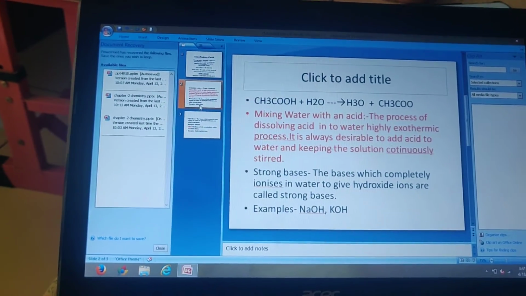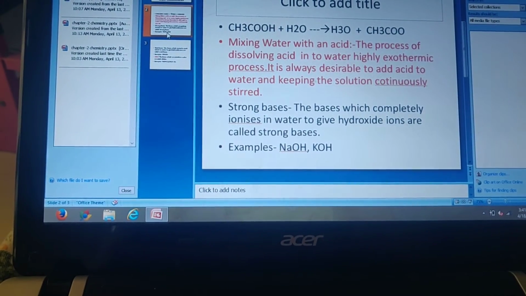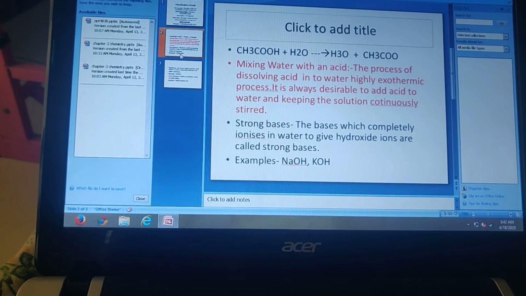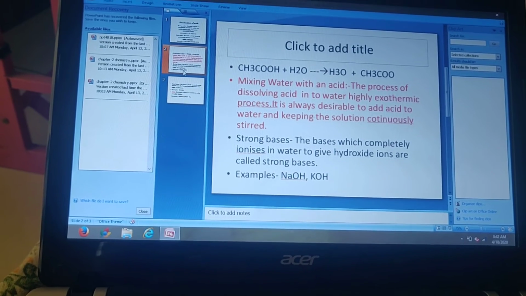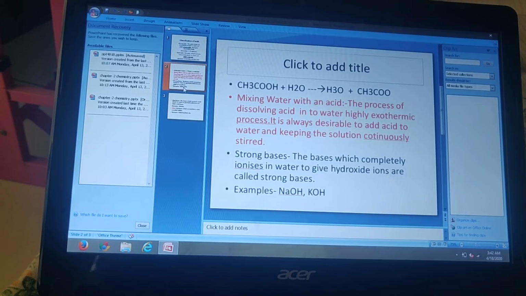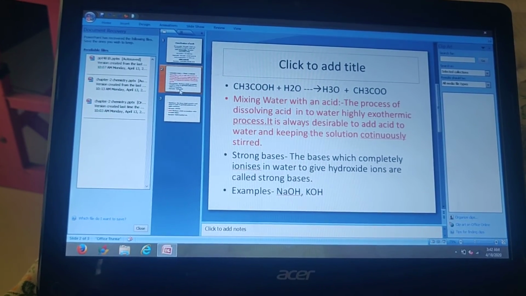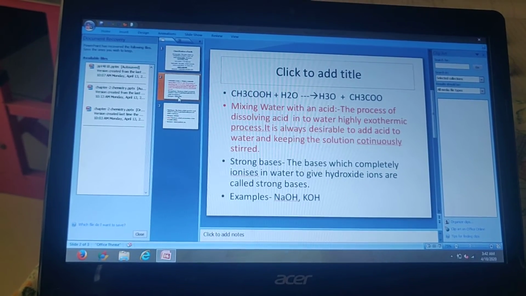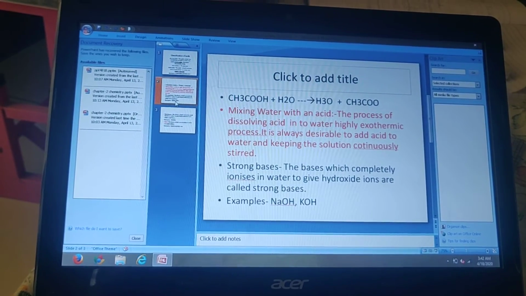Now children, next we will see the topic of mixing water with an acid. It is always desirable to add acid to water slowly, keeping the solution continuously stirred. We should always add acid slowly to the water, not water to acid.